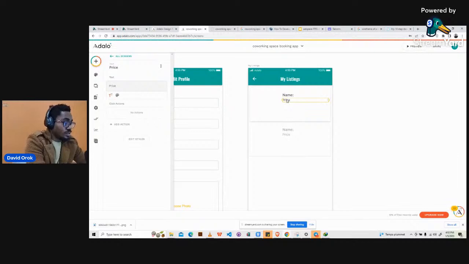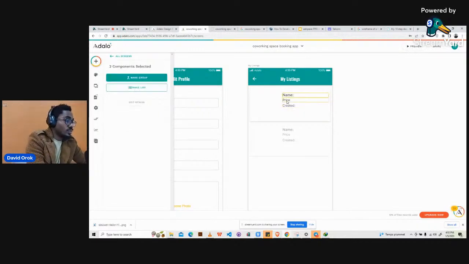Then we will Control C, Control V. We need to create another one here. We will call it created. You can be more creative than me with the namings. Okay, so created, this is going to be the date that the workspace was listed by this user. Yeah, because Adalo records it automatically, by default. Okay, so we will do that. Then let me just push this down a bit. Okay, all right, so this is like this.